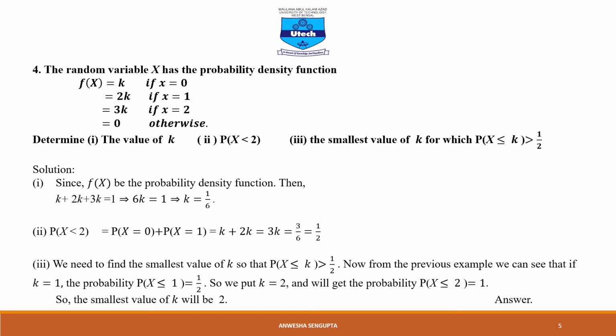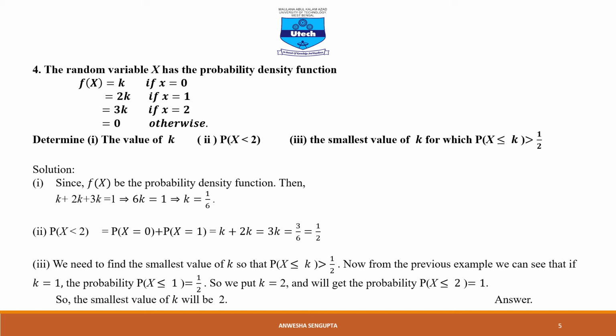This is the first case. Next problem. Determine the probability when x is strictly less than 2. Next, determine the smallest value of k for which probability x less than or equal to k is greater than half. So first we need to find the value of k.